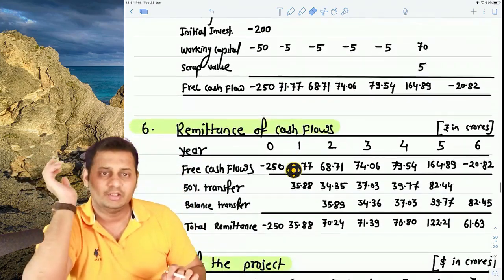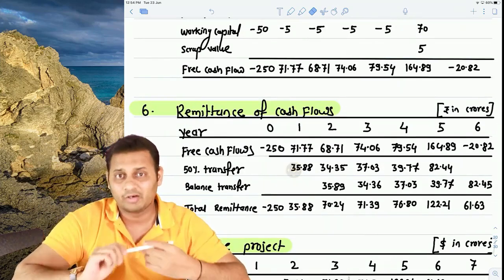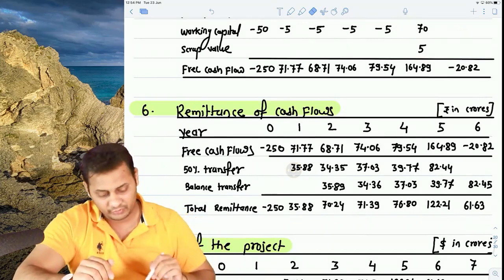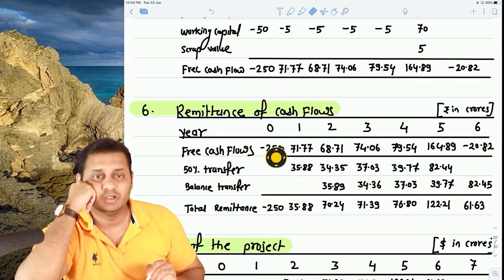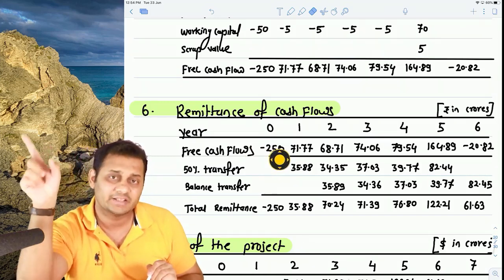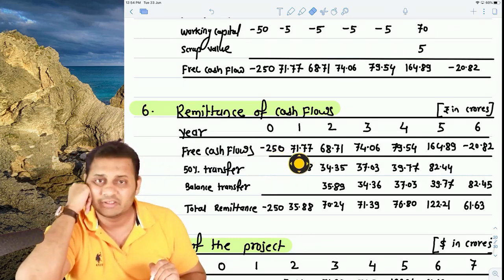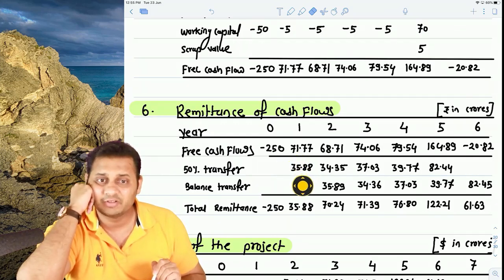Then we calculated how much we can remit to America, our home country, from India. So have a look at the free cash flows. We took the same free cash flows, and they said that whatever you have earned in any year, you can transfer 50% of that only in that year. So 71.77 is the first cash flow that we can transfer, but 50% of that will be transferred in the same year and the balance 50% in the next year. 35.88 plus 35.89 will be 71.77.